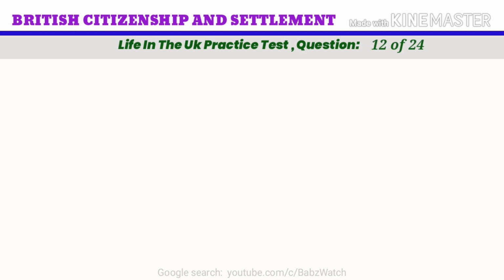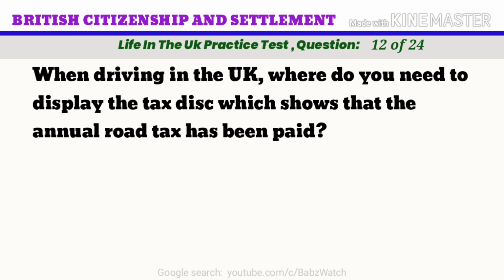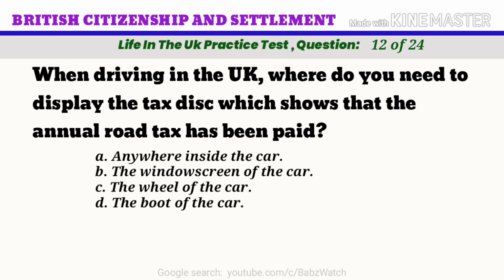Life in the UK practice test. Question 12 of 24. When driving in the UK, where do you need to display the tax disc which shows that the annual road tax has been paid? A. Anywhere inside the car. B. The window screen of the car. C. The wheel of the car. D. The boot of the car.